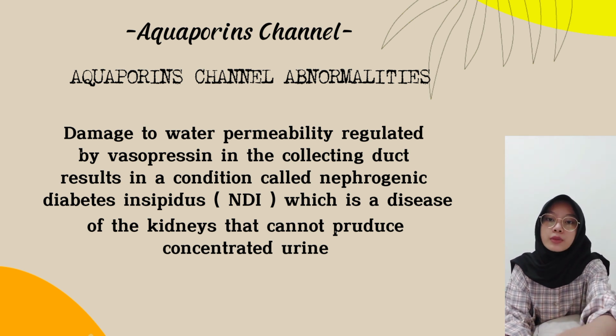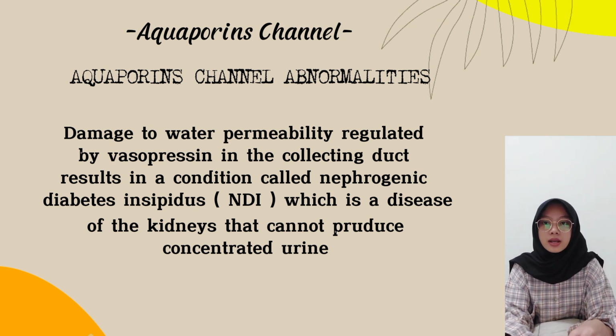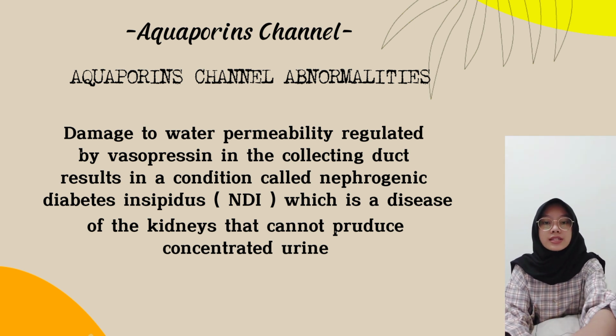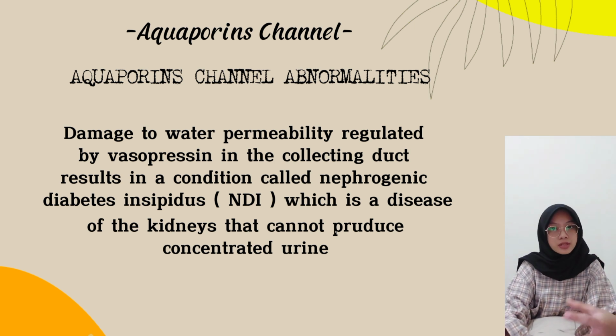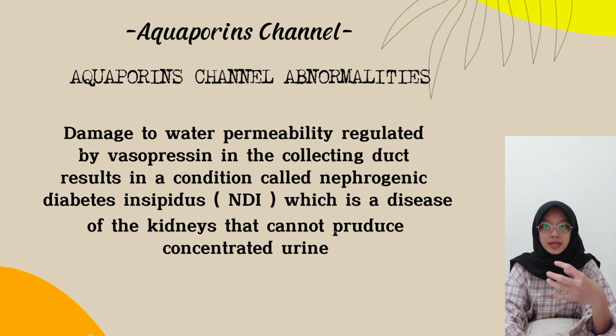In a normal way, the pituitary gland sends a hormone, ADH, to the kidneys to help control how much urine is made. In nephrogenic diabetes insipidus, the kidneys don't respond to ADH, so they make a lot of urine.